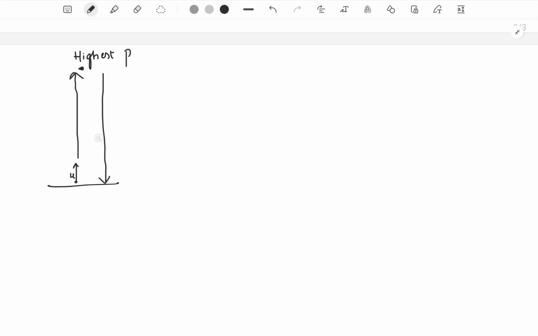Next, now what we will try to do is prove that if it was projected with a speed u upwards, then just before hitting the ground it would have the same speed u in the downward direction. So let's try to prove that.